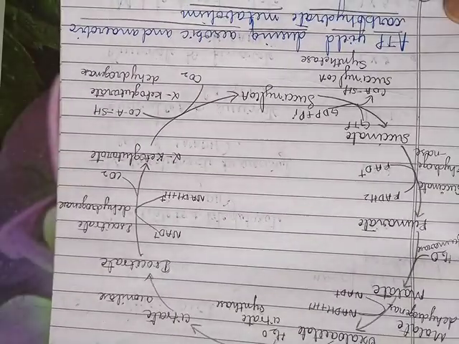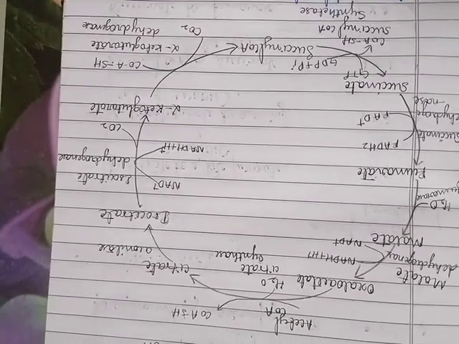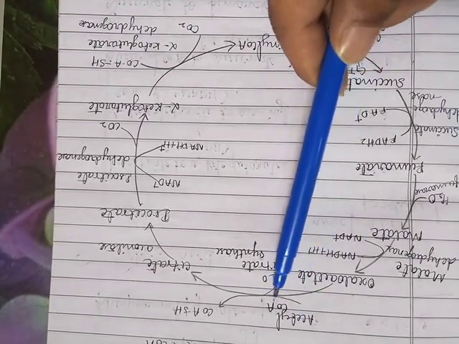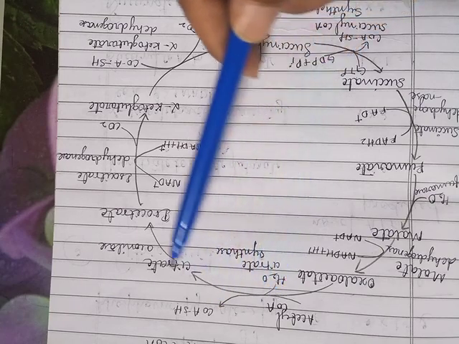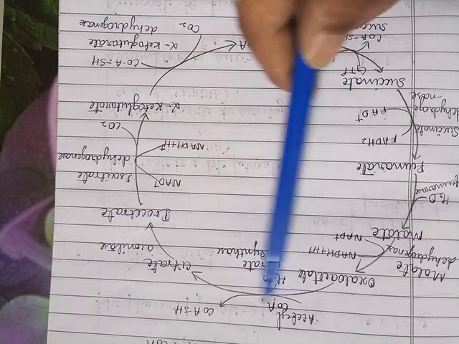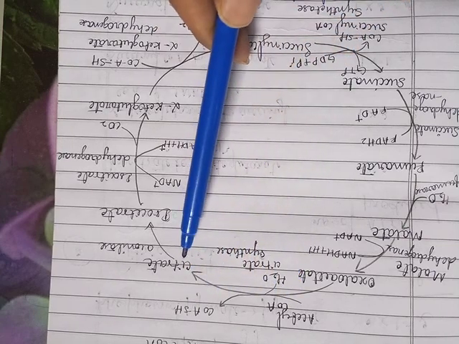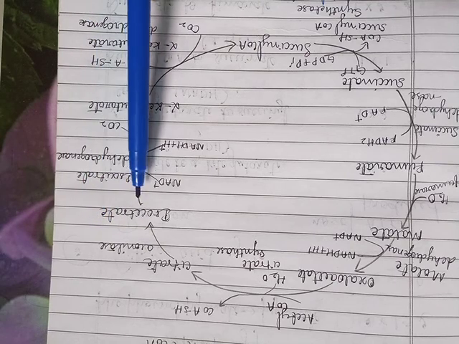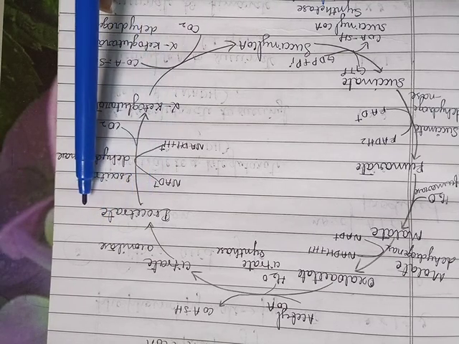So here you can see the citric acid cycle. In the presence of citrate synthase enzyme, this acetyl coenzyme A converts into the citrate. The citrate in the presence of aconitase enzyme isomerizes into isocitrate.